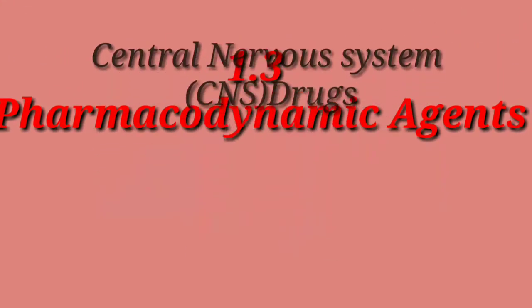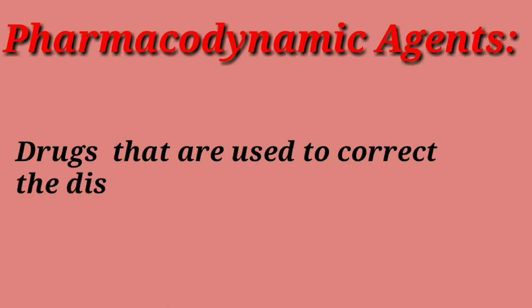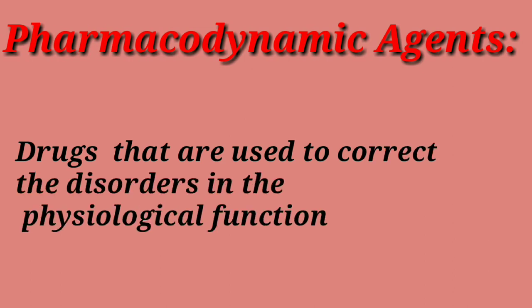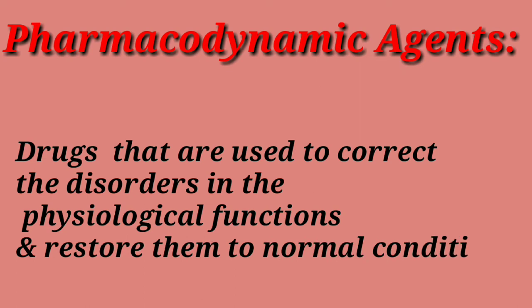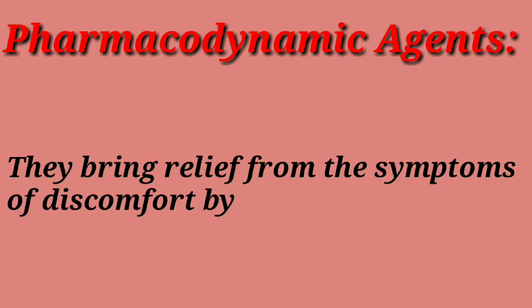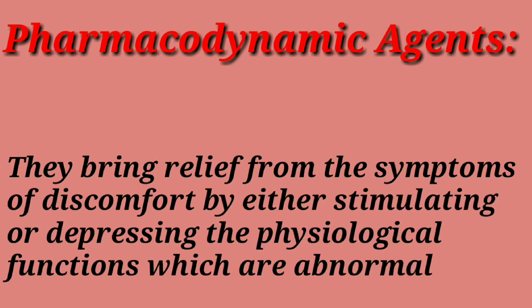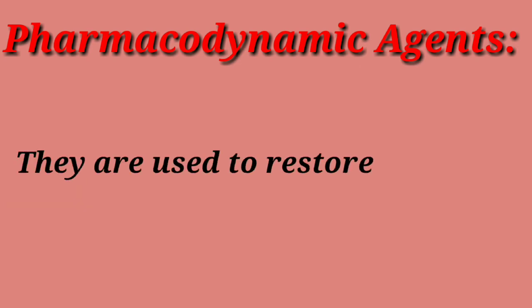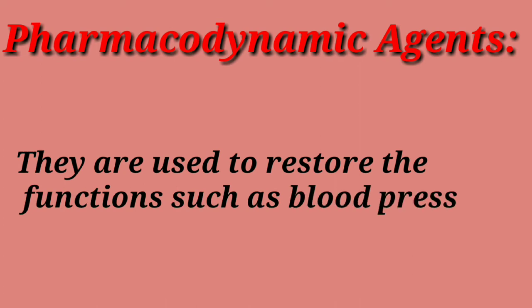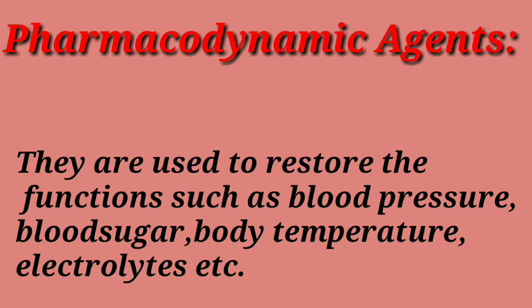In that, central nervous system drugs. So students, pharmacodynamic agents are the drugs used to correct the disorders in the physiological functions and restore them to normal conditions. Thus, they bring relief from the symptoms of discomfort by either stimulating or depressing the physiological functions which are abnormal. They are used to restore functions such as blood pressure, blood sugar, body temperature, electrolytes, etc.